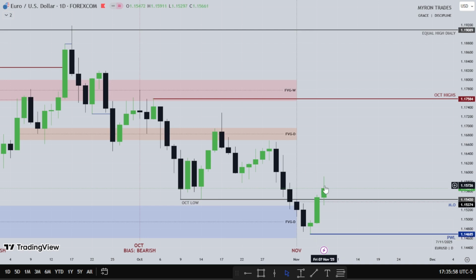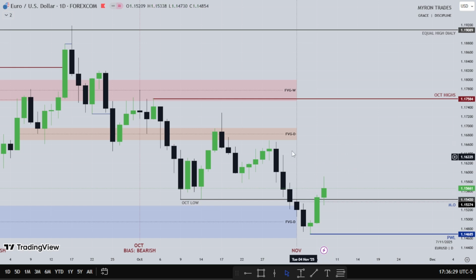So if dollar will want to continue lower, I want to see euro create maybe a new fair value gap, or maybe this one will be used. We see Monday might trade lower into this fair value gap before we go higher. Or maybe we'll see Monday trade higher, and Tuesday will form the fair value gap. Then Wednesday will trade into the fair value gap. Then Thursday will trade higher, Friday trade higher. So that's another type of scenario that might play out next week.